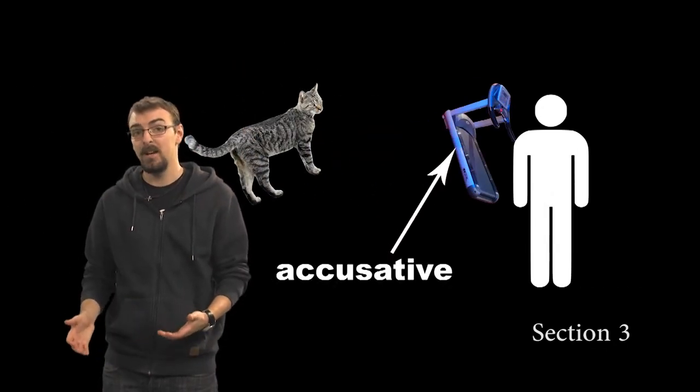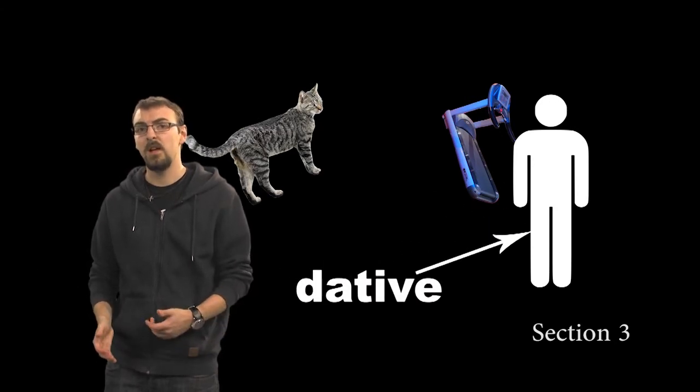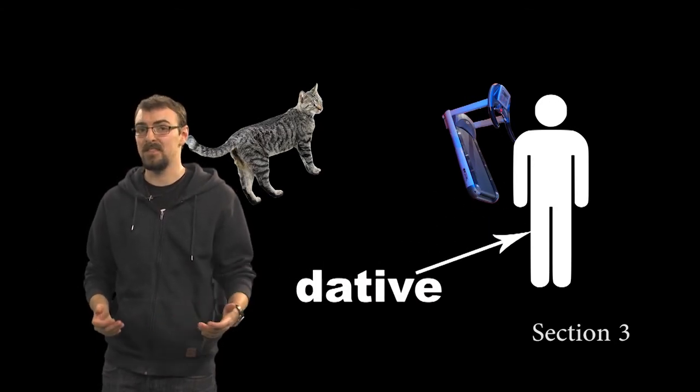In the sentence, my cat threw a treadmill at him, the treadmill is the accusative because it is being thrown. Him is the dative because he is indirectly affected by this treadmill being thrown. So let's change this into a question. Whom did my cat throw a treadmill at? Once you get your head around that, you're set.